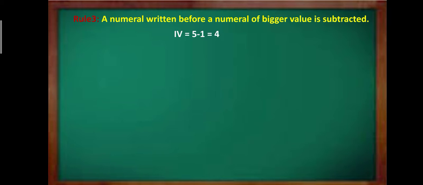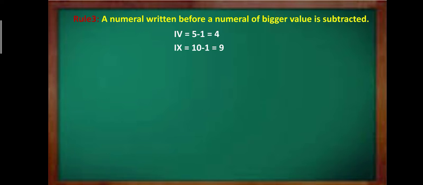And the numeral of smaller value is written before that of the bigger value. So we will subtract here. So the answer will be 5 minus 1 equal to 4. Right? So Hindu Arabic value for this Roman numeral is 4.